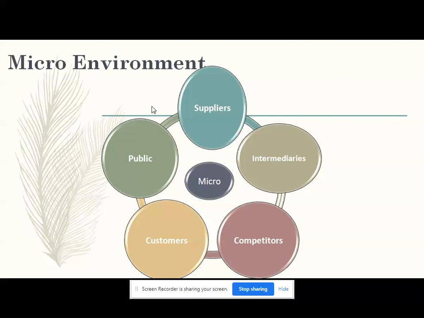Then financial intermediaries, they provide the finance to the organization's transactions. Examples of financial intermediaries are various banks, credit organizations, and insurance organizations. Thus, the marketing intermediaries include resellers, wholesalers, retailers, distribution centers, marketing agencies, and financial intermediaries.